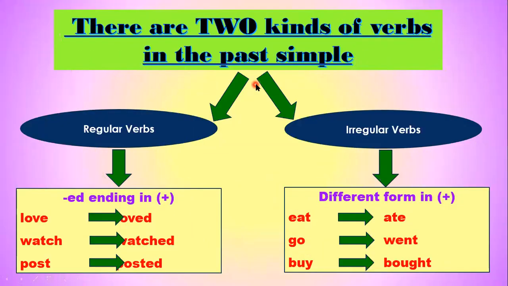There are two kinds of verbs in the past tense. Regular verbs: love, loved; watch, watched; post, posted. Eat, ate is an example of an irregular verb. Eat, ate; go, went.